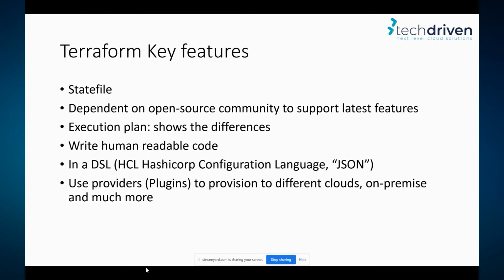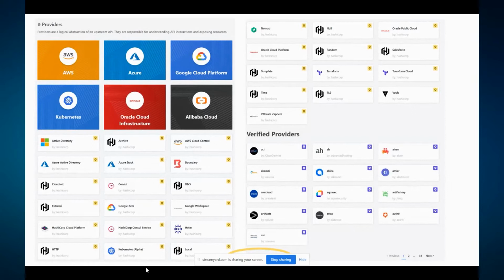Terraform is using a plugin model. They call it providers, and based on this model, they can support multiple cloud providers, but not only the cloud providers, that's only a bit of everything that Terraform supports. So here, this is just a screen dump from the provider page on the website of Terraform. And we can see here that the six big clouds are here and Kubernetes, but there are also other providers. Actually, everything that has an API can be supported by Terraform.